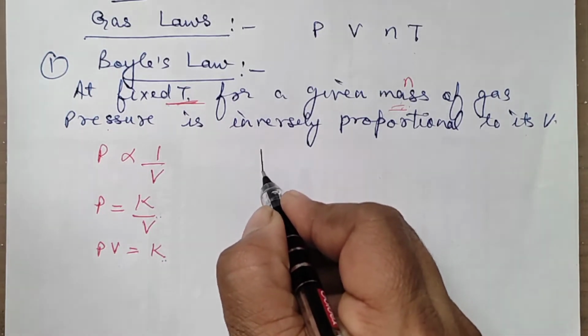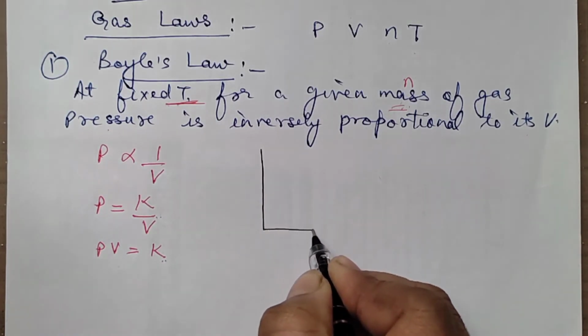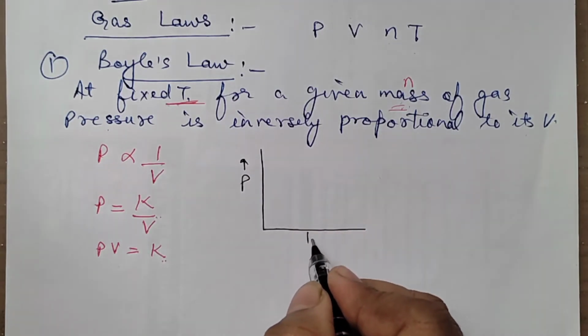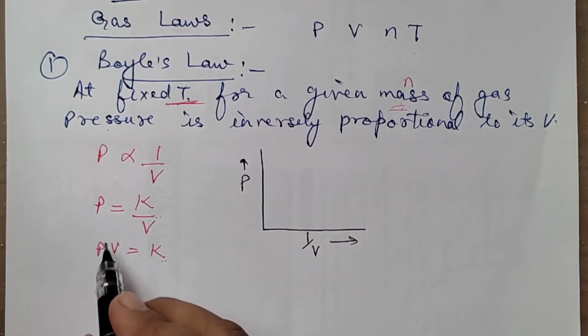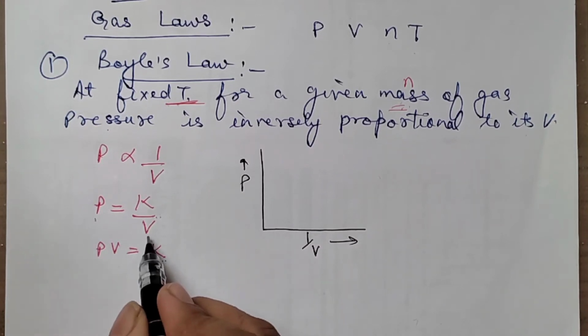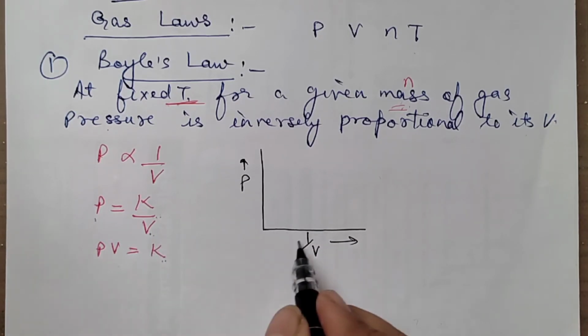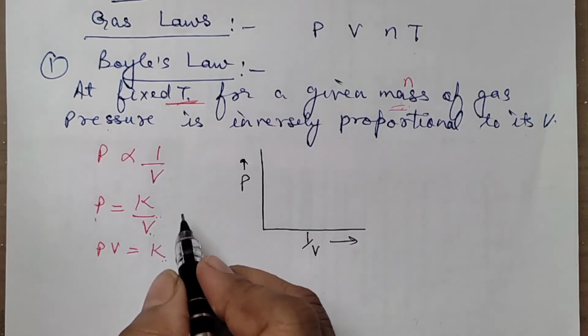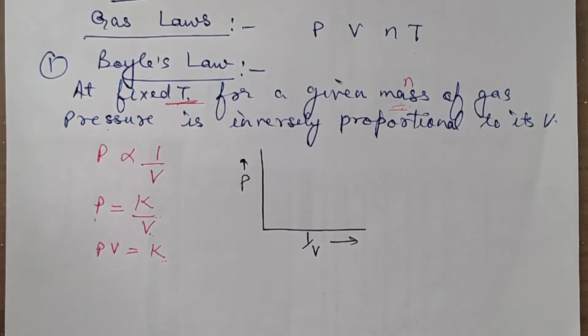That means, say we are plotting a graph between the pressure and 1 by volume. This is the pressure on the y-axis and this is 1 by V. 1 by V is on the x-axis. So what will be the type of the graph obtained here?